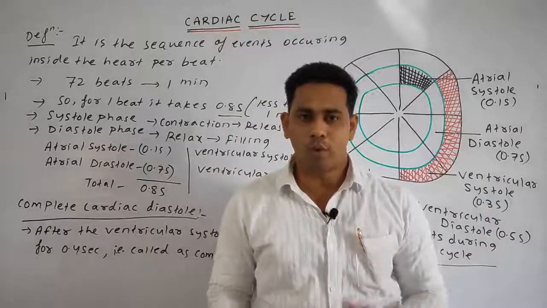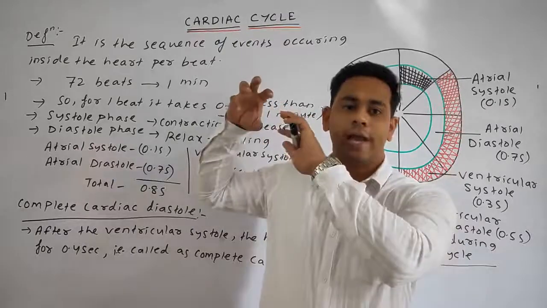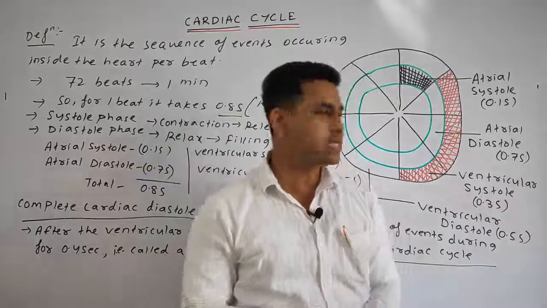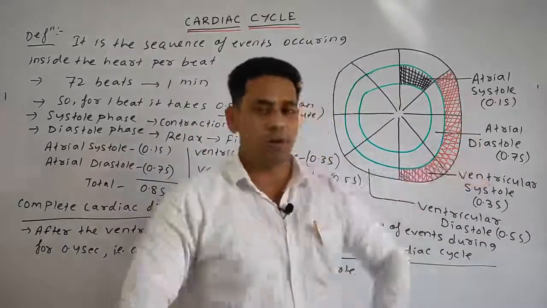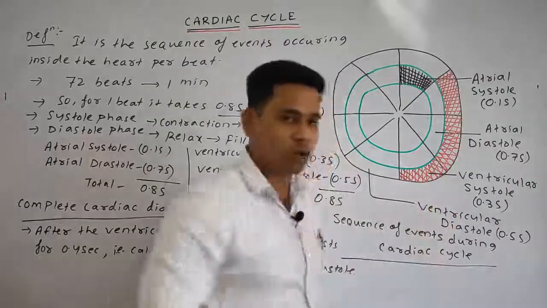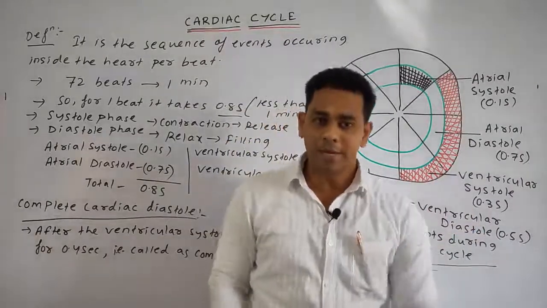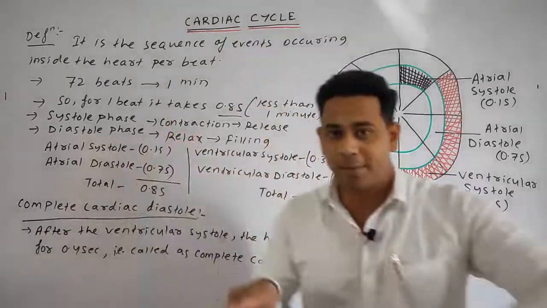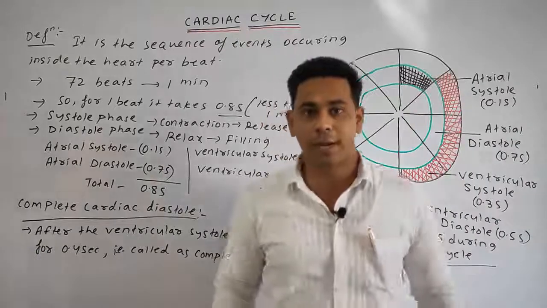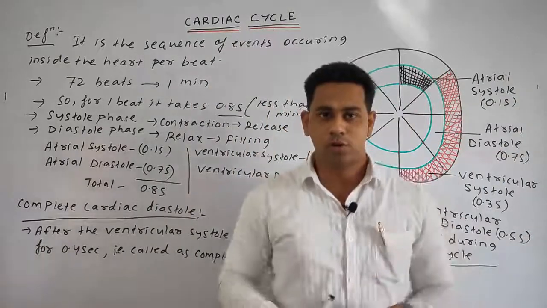Always remember, when the ventricles are contracting, the auricles or the atrium region are in the relaxed stage, that is known as the atrial diastole. Okay, so the ventricular systole time duration is 0.3 second, and immediately after the ventricular systole, what happens? The complete heart gets rest for 0.4 second, means the complete heart gets into relaxation mode.